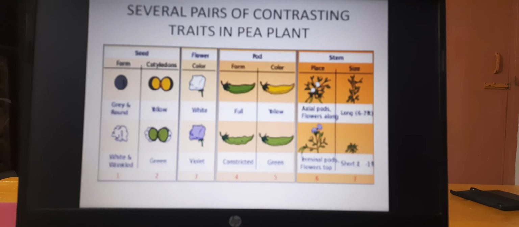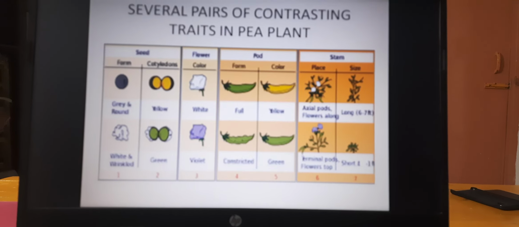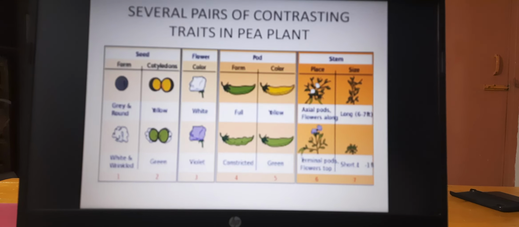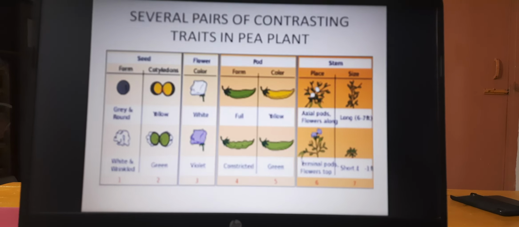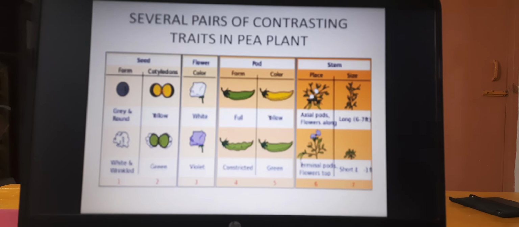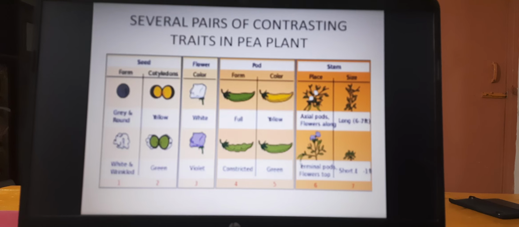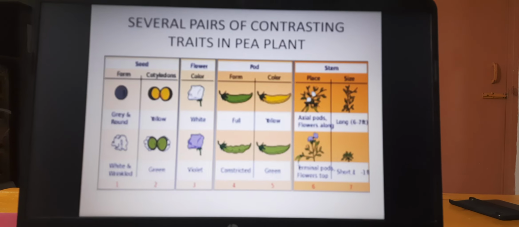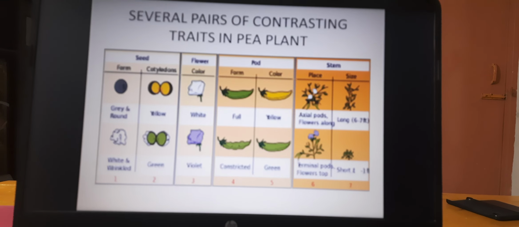And what characters did he take? The seed, flower, pod and stem. For seed he took round and yellow colors. For flower, either white or violet. So white is dominant, violet is recessive. Pod form is full and constricted. Color of the pod is yellow and green. Here yellow is dominant and green is recessive. We will take these two characters into consideration. Then the size, that means tall and dwarf. Tall is dominant and dwarf is recessive.